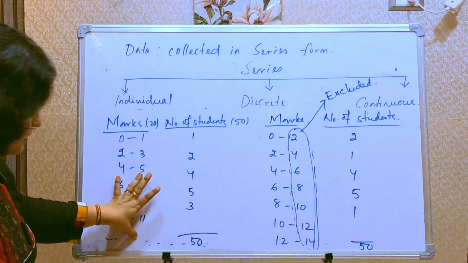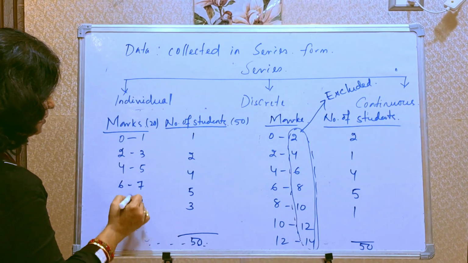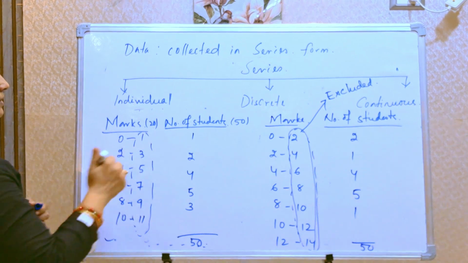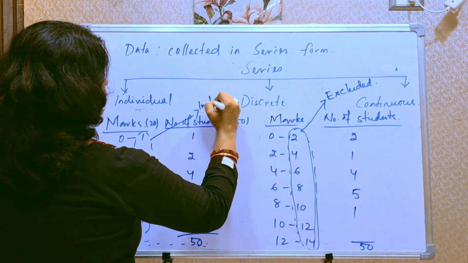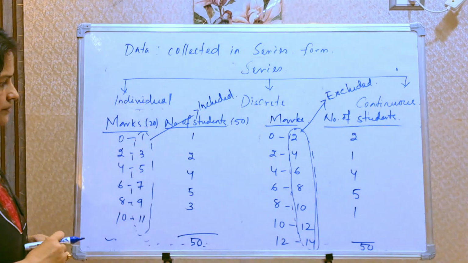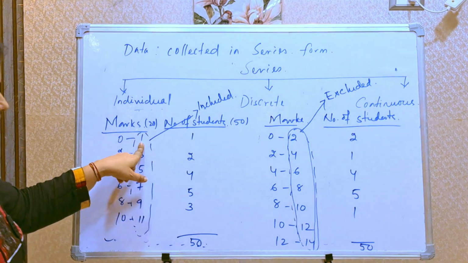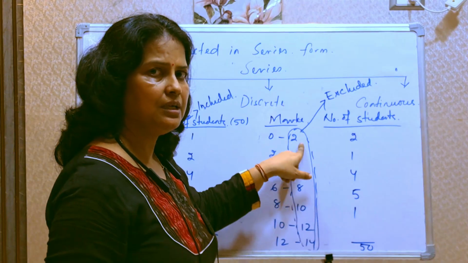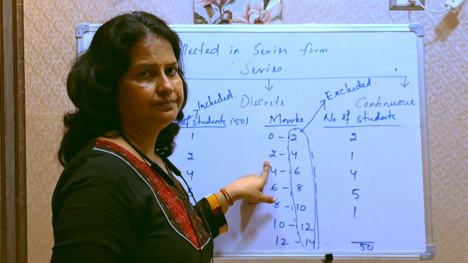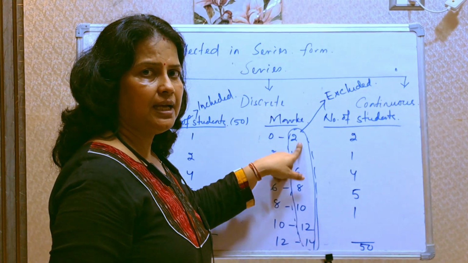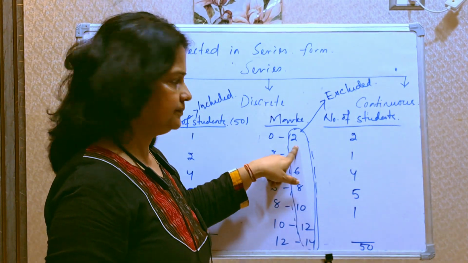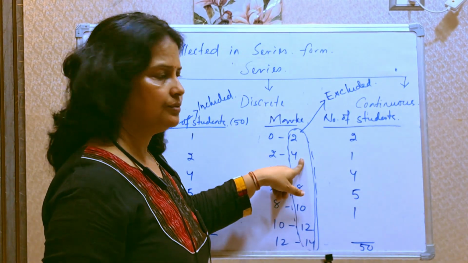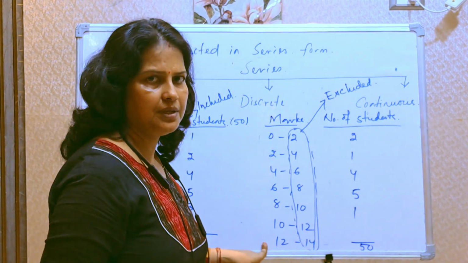This series is called inclusive series because this is included here. Means if someone is securing 1 mark here, included, that person will be counted here. But in exclusive series, if someone is securing 2 marks here, that person will not be counted here, that person will be counted here. Up to 1.999 we can consider here. Like here, up to 3.999 we can consider, not 4. 4 will be counted here. Like this the series is going on.